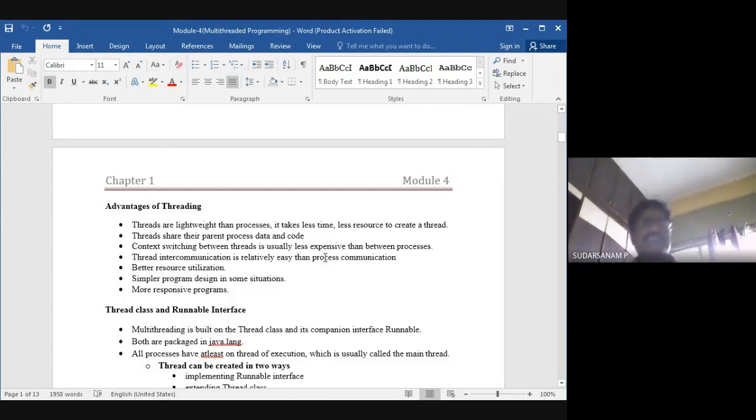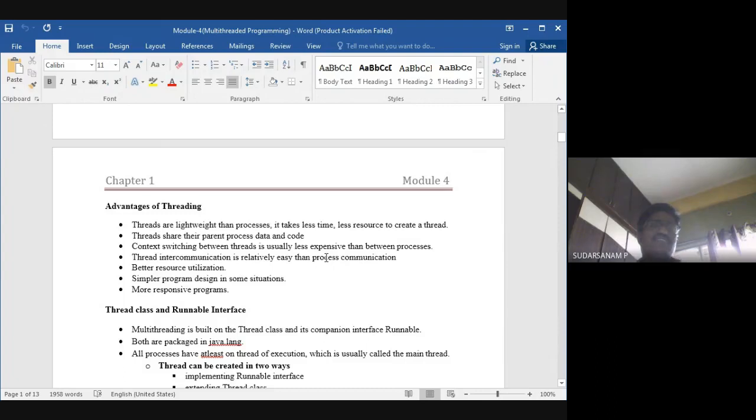The second one is that threads share their parent process data and code. The parent process creates the thread, so the resources will be less and execution will be fast.